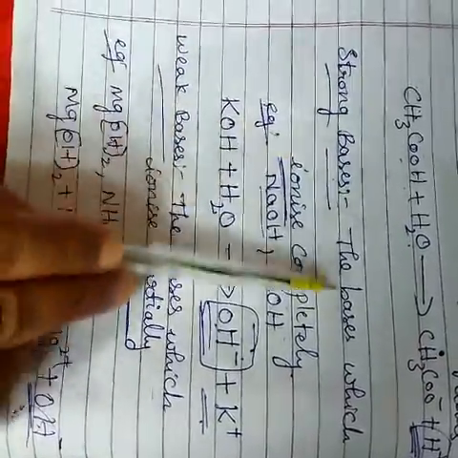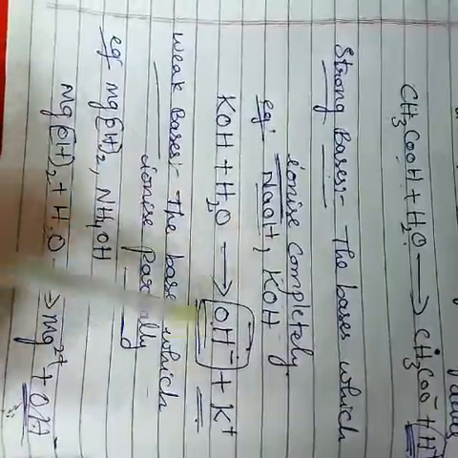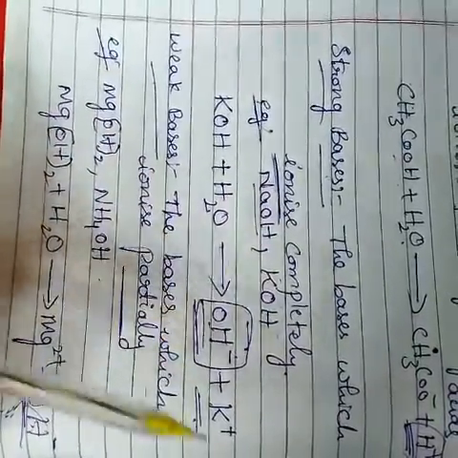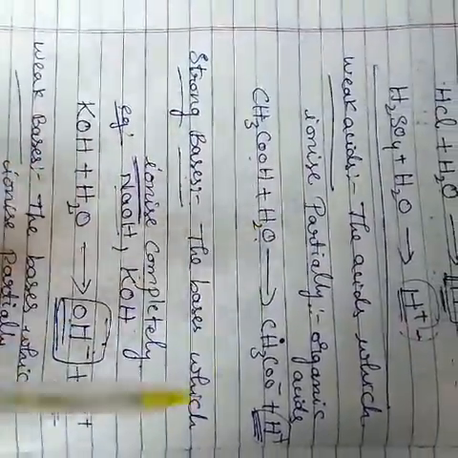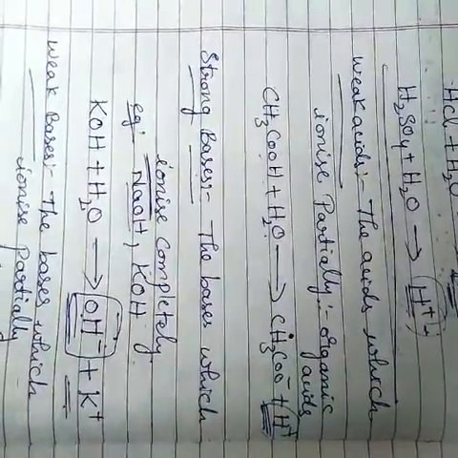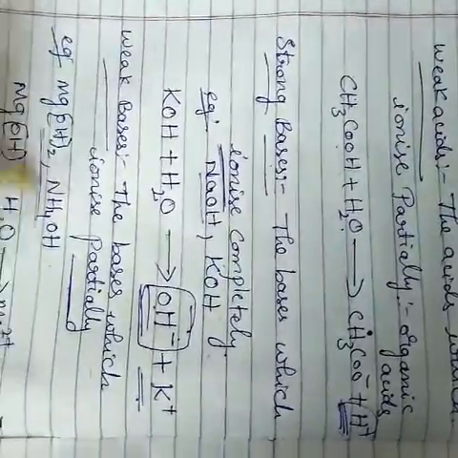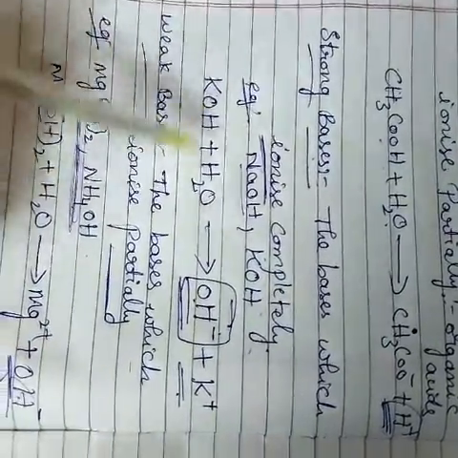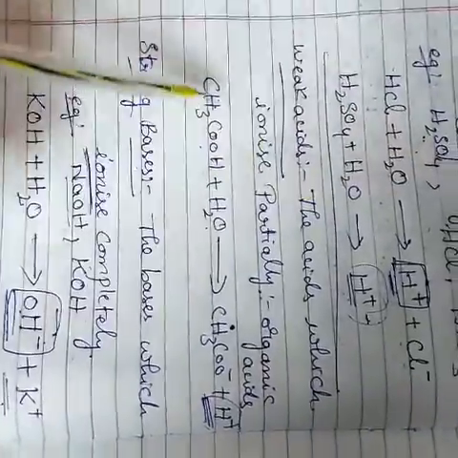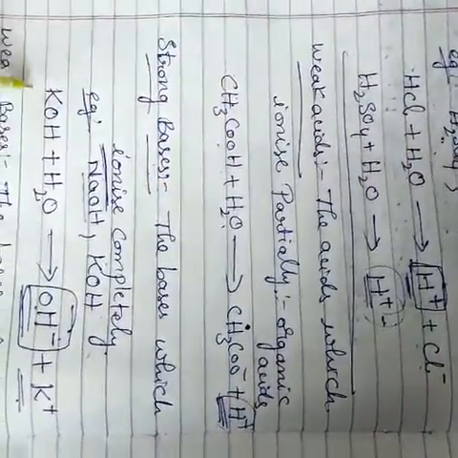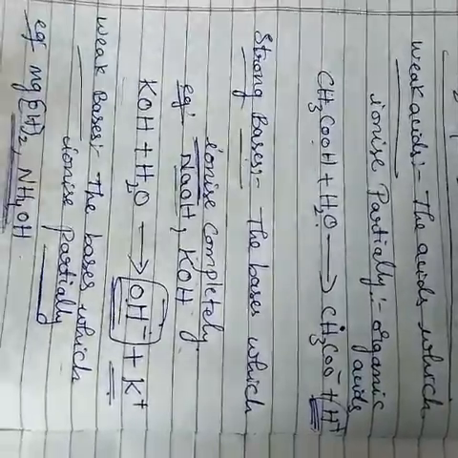In strong bases, OH ions are released completely. So this is the difference between strong acids, weak acids, strong bases, and weak bases. Remember that some examples are written here: this is a strong acid, this is a weak acid, this is a strong base, and this is a weak base.